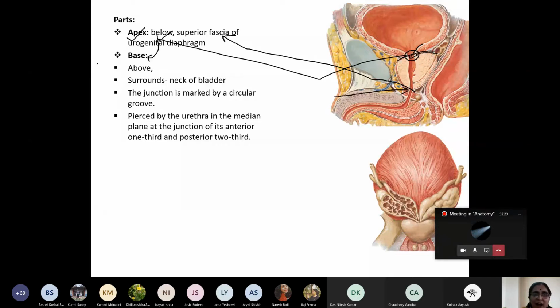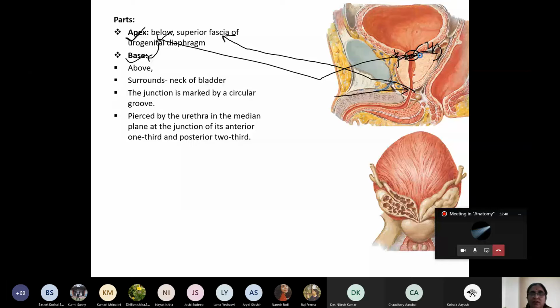So what are the parts? The first part is the apex, which is directed below, related with the urogenital diaphragm. The upper, broader part is known as the base, which is directed above and encloses the neck of the urinary bladder. At the junction of the anterior 1/3 and posterior 2/3, the prostatic urethra pierces the base of the prostate.